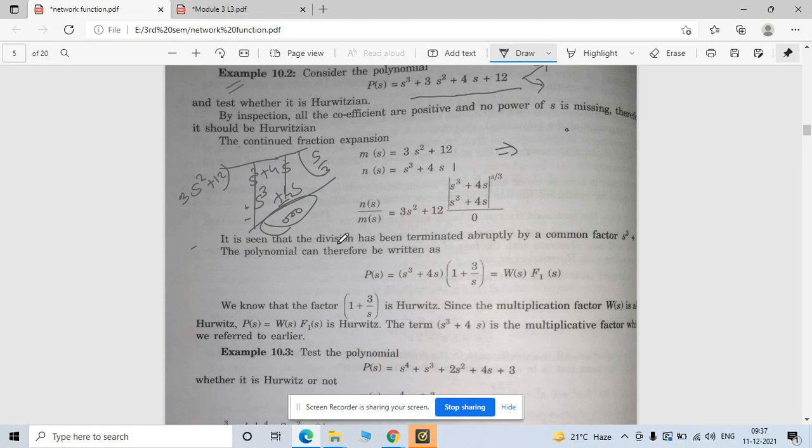So now see, read this. Division has been terminated appropriately by a common factor of s cube plus 4s. The polynomial can be written as s cube plus 4s plus 1/3s. How did 1/3s come? This term terminated it, right, the last term. So this must be one factor for this whole circuit. So this becomes one factor, and this is nothing but your 1 plus 3s. Here this happened the first time. Okay, when you go to the second one, 1 will come in it.